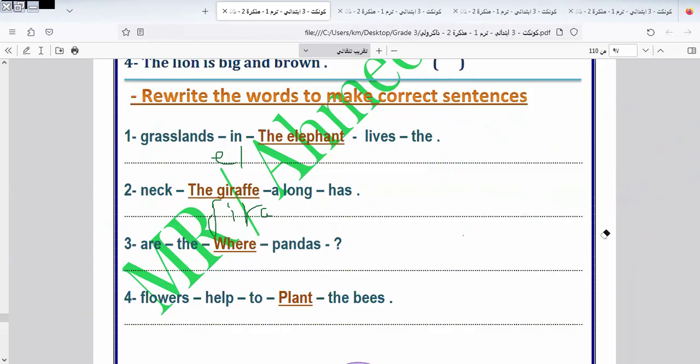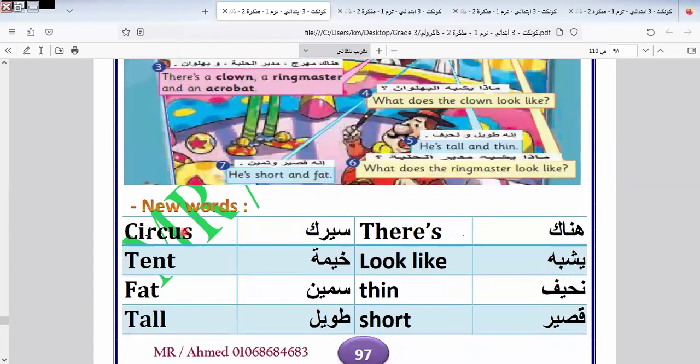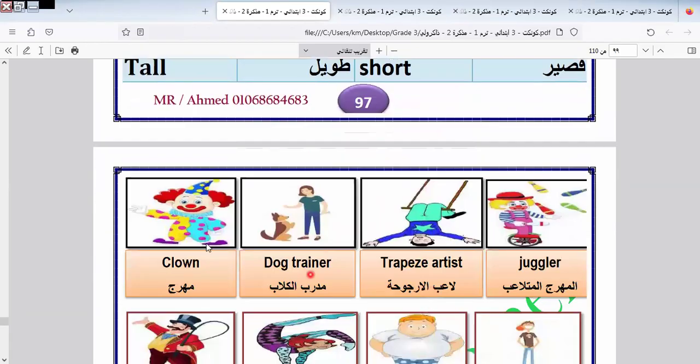I explained how to do the question form, and now I think it's easy to do the rest of the exercise. Let's go to the last revision, unit 6, and with this unit we end our book. Here we have circus, tent, look like. Look like means the same. Fat, thin, tall and short. Tall and short are opposite adjectives.